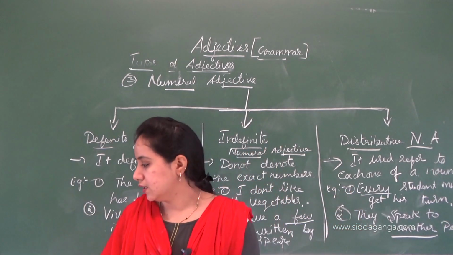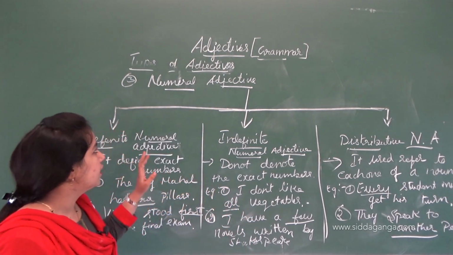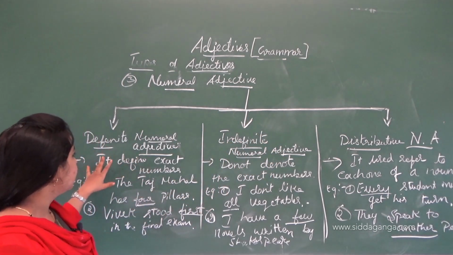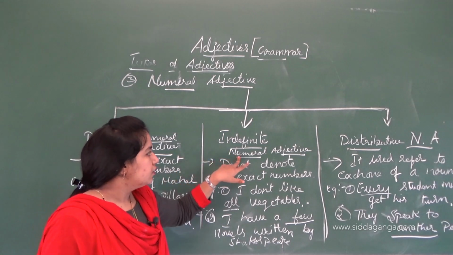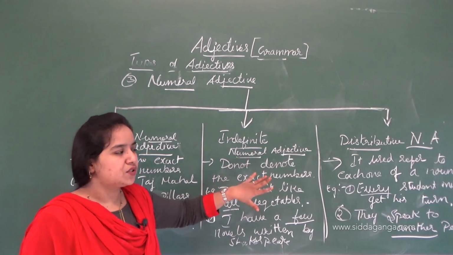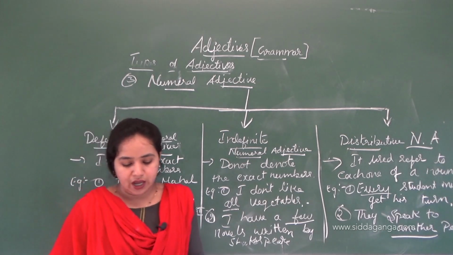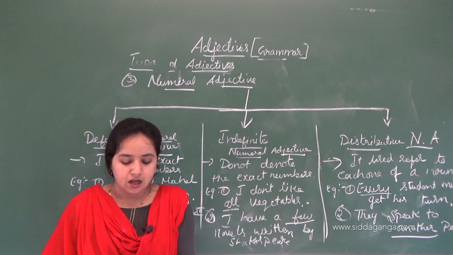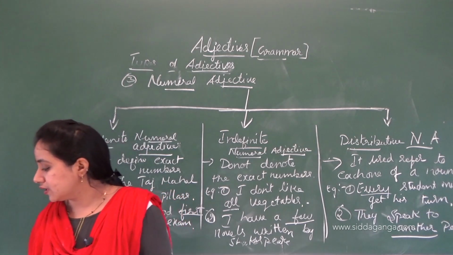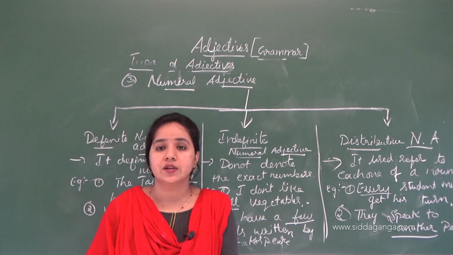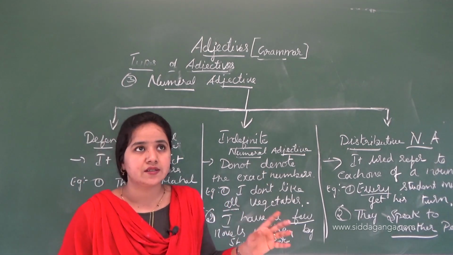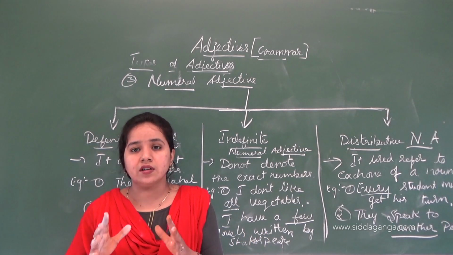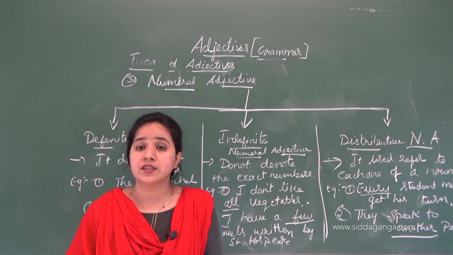So the numeral adjective has been divided into three types: definite numeral adjective, indefinite numeral adjective, distributive numeral adjective. Today I am going to stop the class here. In the next class I will continue with the remaining part of the adjectives. I have done only three types here, and some adjectives remain, which I will continue in the next class.